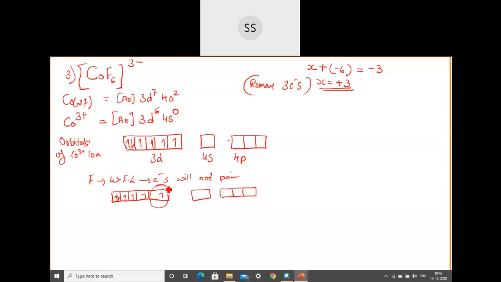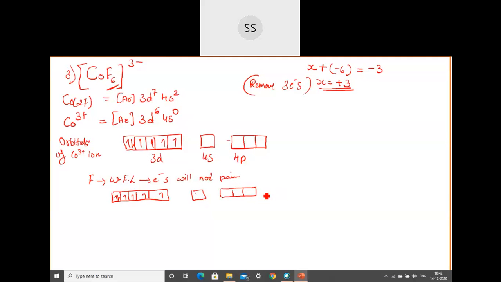That is not possible. For example, if you are planning to put a ligand's electron over here, that won't be possible. Why is it not possible? Because you can't have 3 electrons in one orbital, according to Pauli's exclusion principle. That is the reason why the minimum is only 2. After this, I said you need to search for only empty orbitals. So from 4s I can get 1 orbital, and from the p we can get 3 orbitals.